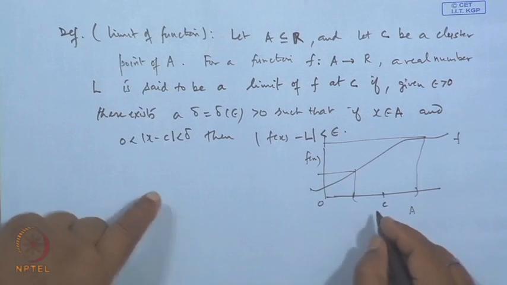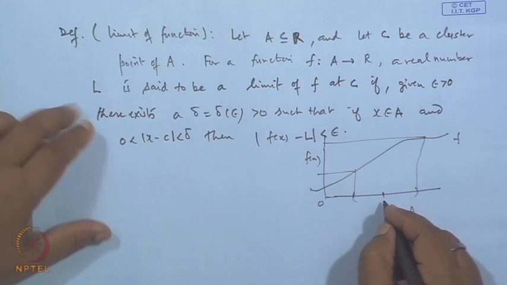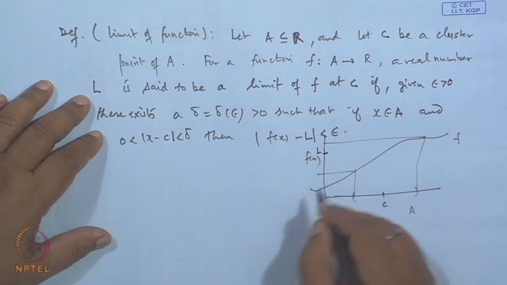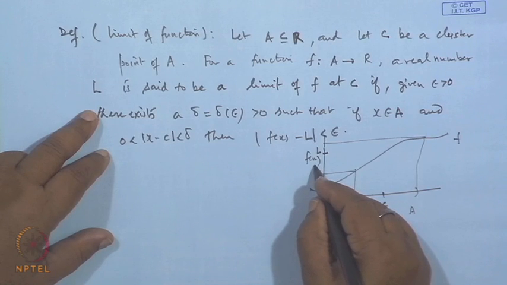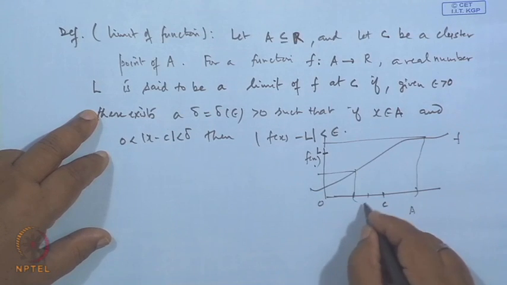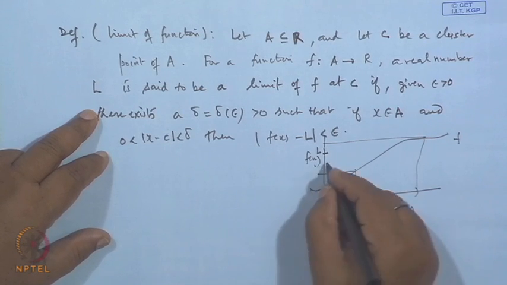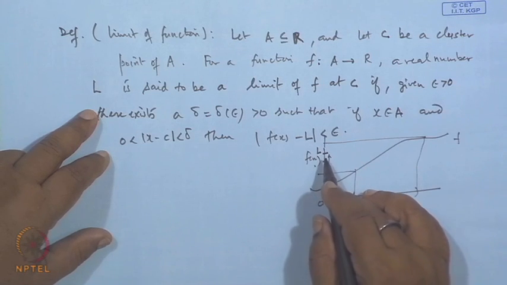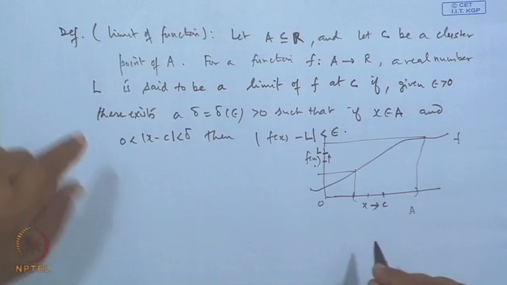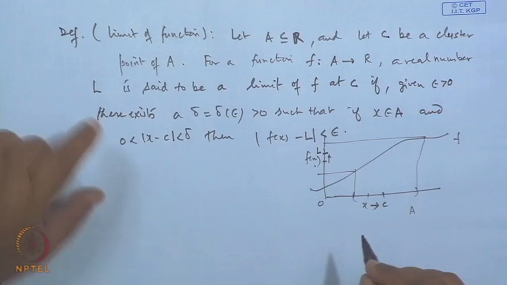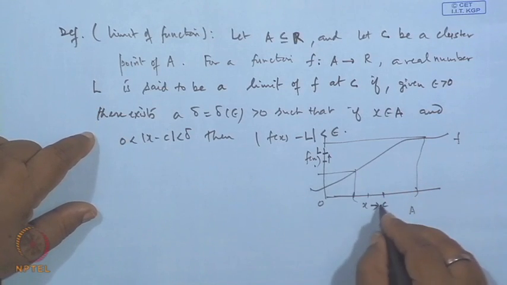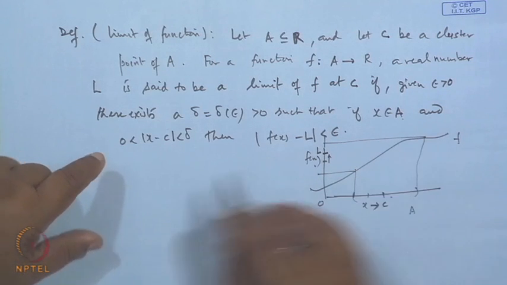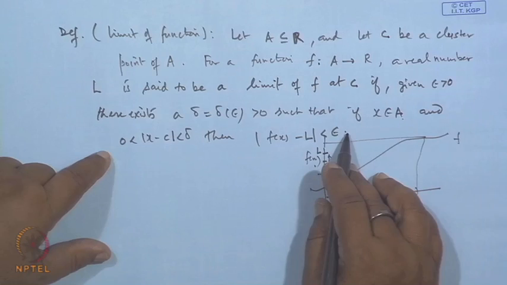What it says is that L is the limit of the function f(x) at the point C, that is, if I take x and x tends to C, the corresponding f(x) goes to L. It means that if we take any epsilon greater than 0, then there exists a delta such that for all x in this neighborhood, |f(x) - L| is less than epsilon.